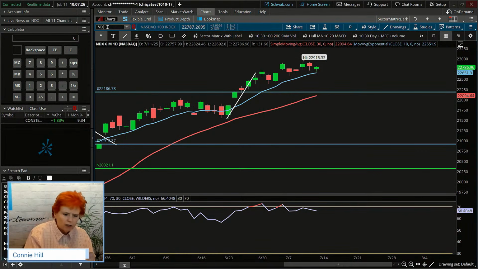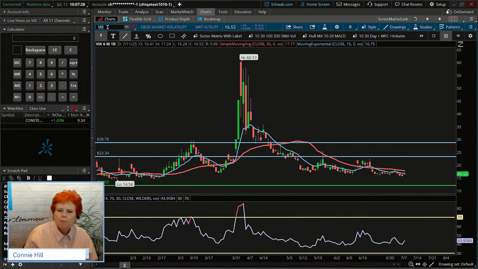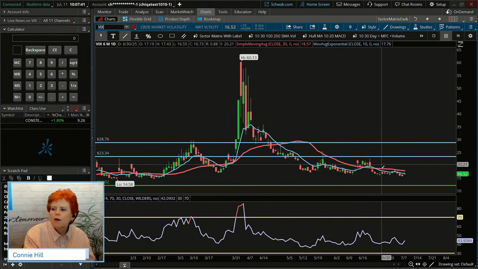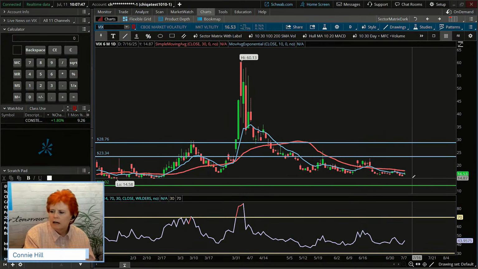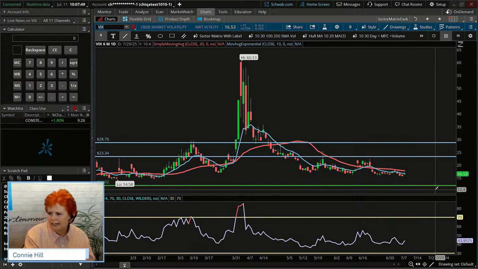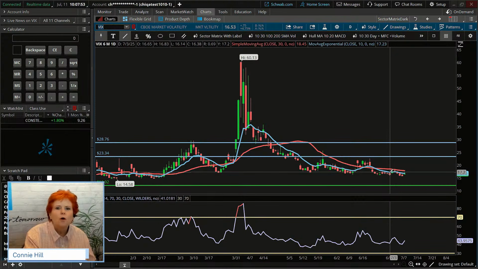Now, if we go ahead and look at the VIX, because we always want to take an opportunity to do that, we want to know, is volatility higher? Is volatility lower? Because that can give us an expectation. Are stocks moving really big right now because the market is making big moves, or is it selling off? And when the volatility index is lower, we tend to see bullish market conditions, like what we're seeing now. And on the VIX, it looks like today's reading is at 16.53. So it's in a lower range.